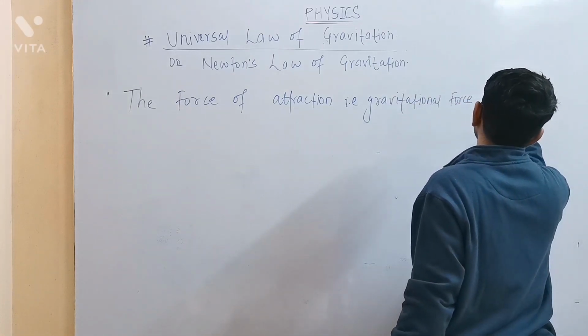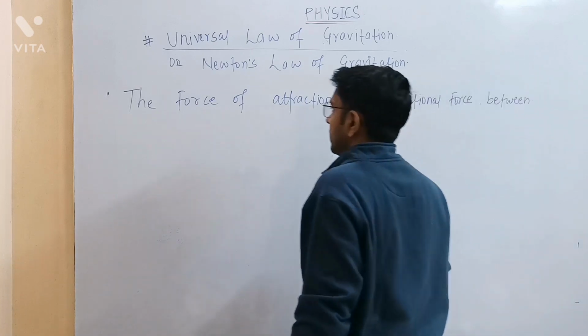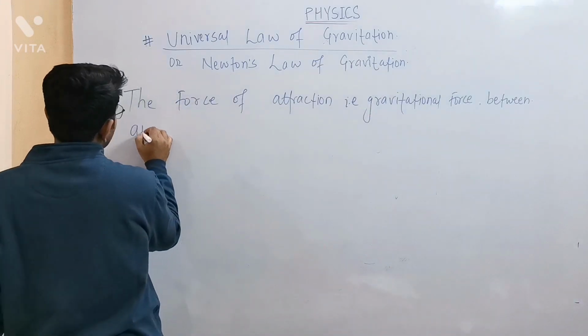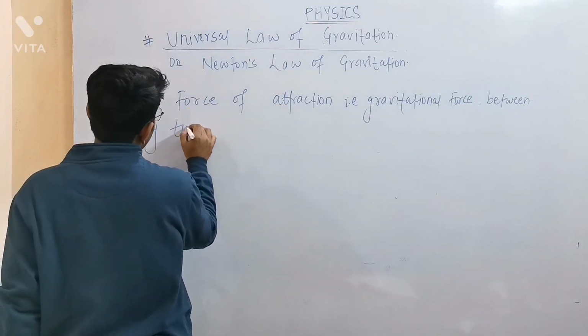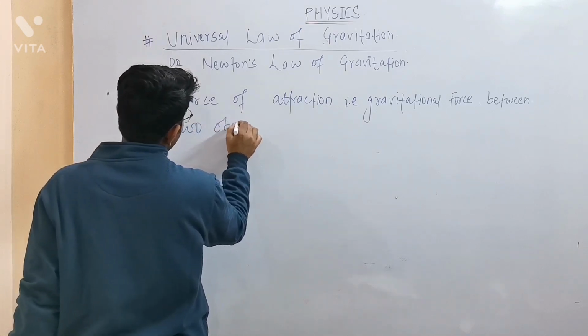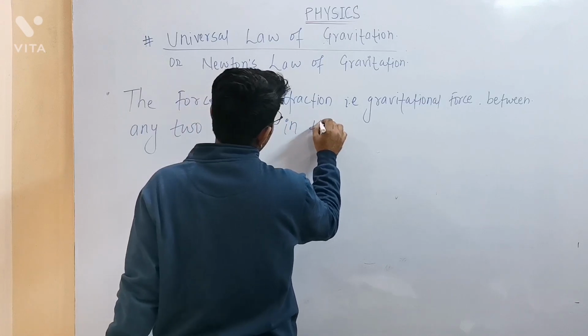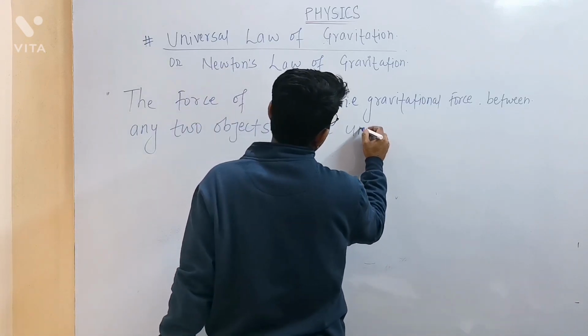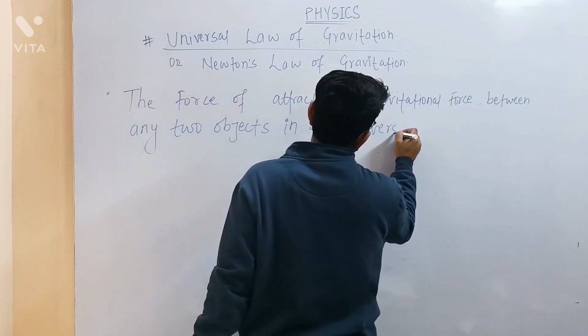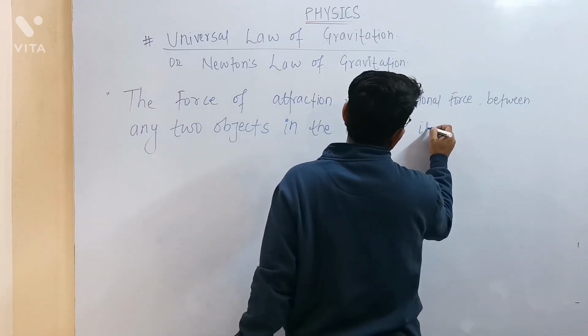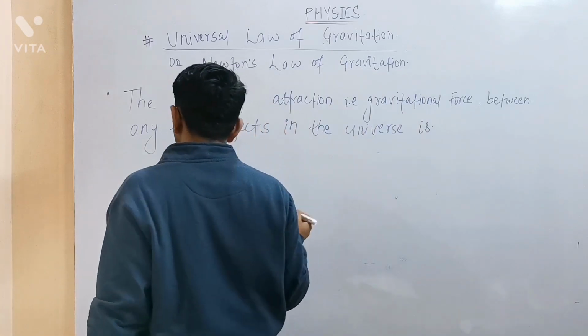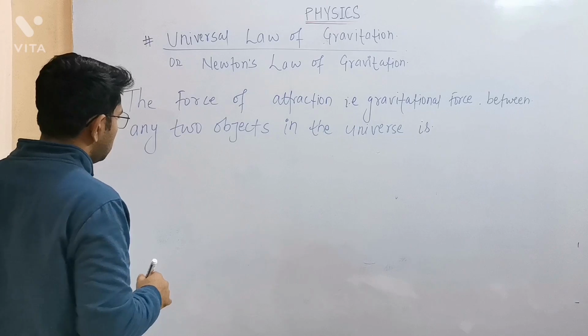Between any two objects in the universe is... I will give two statements.